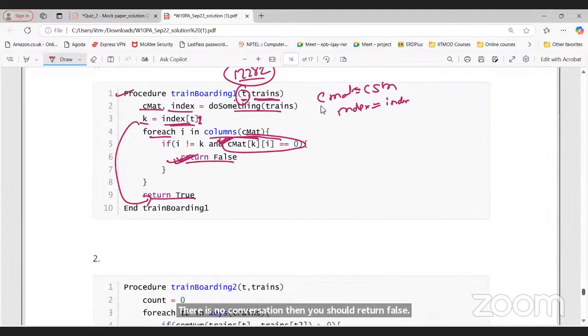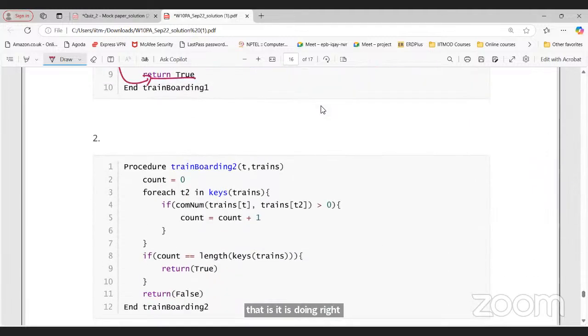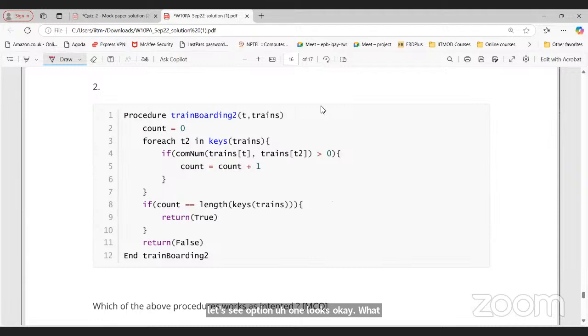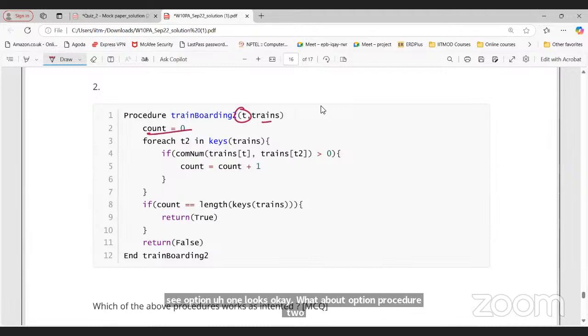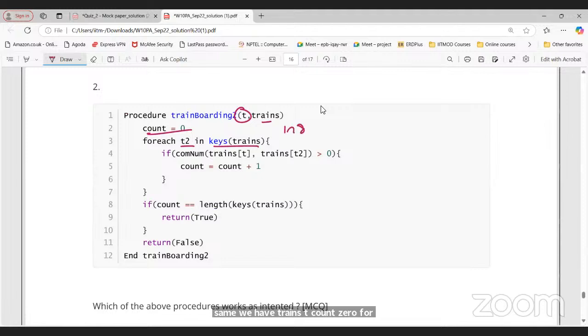Sir, let's see. Option one looks okay. What about procedure two? We have trains, T count 0, for each T2 in keys of train. Keys of train will be 12281 and then 12282. Common train T1 and train T2. So this T and this T greater than 0. If it is greater than 0, then we are counting, at least one.